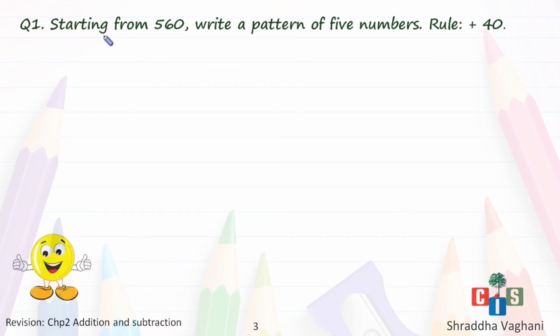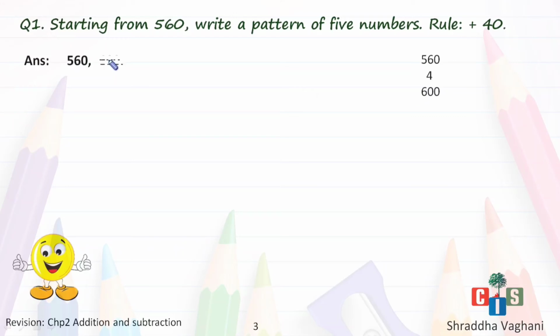The first question is, starting from 560, write a pattern of 5 numbers. And the rule is we will add 40. Okay. So the first number you have is 560. Now I will have an imaginary chart. You don't have to write it down. You have to imagine so that the addition is done quickly. Okay. 560 plus 40 means below 6 I have to write 4. So it will give me 10, and 1 plus 5 will give me 6. So if I add 40, I'll get the answer 600.